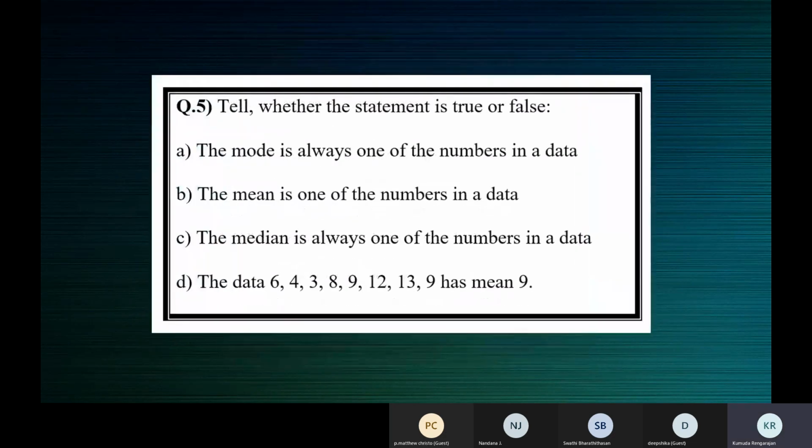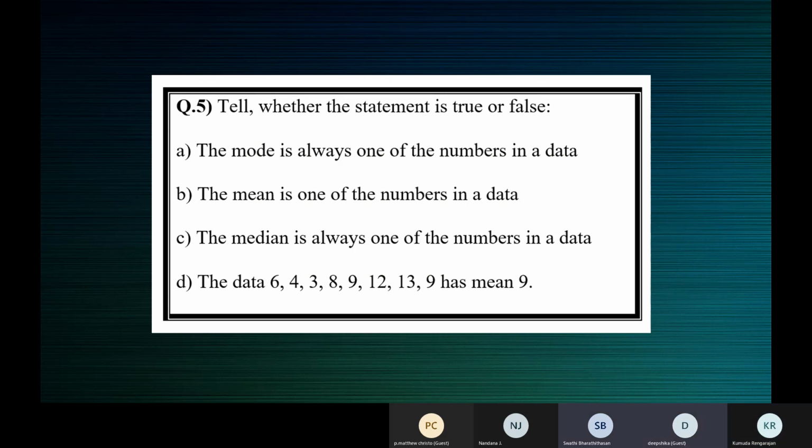Yeah, 1 minute. Let's discuss this. The mode is always one of the numbers in the data, true or false? Ma'am, false, ma'am.